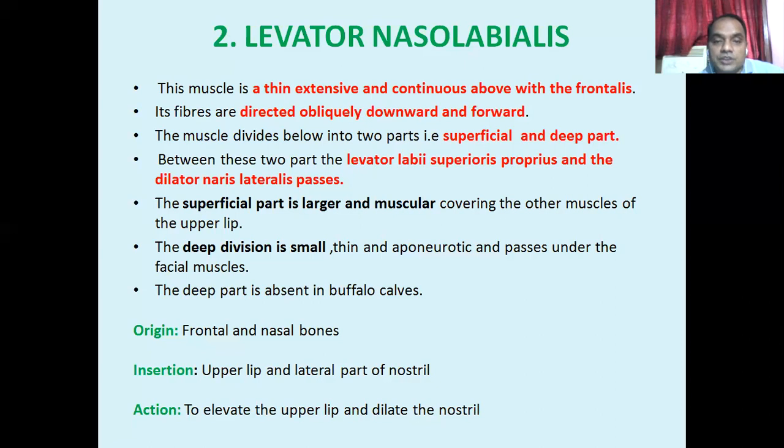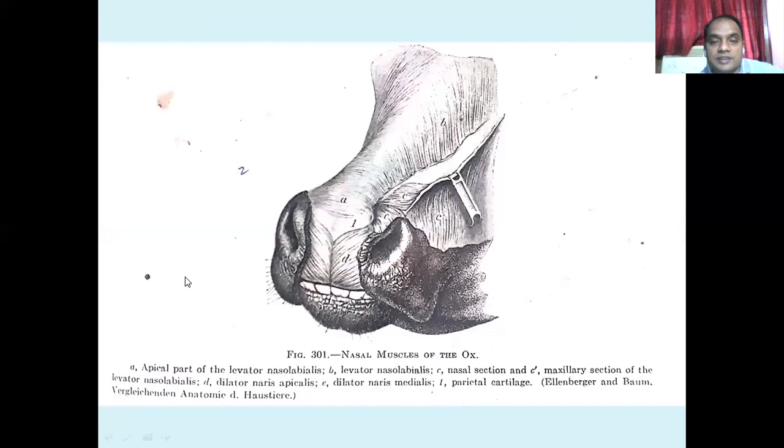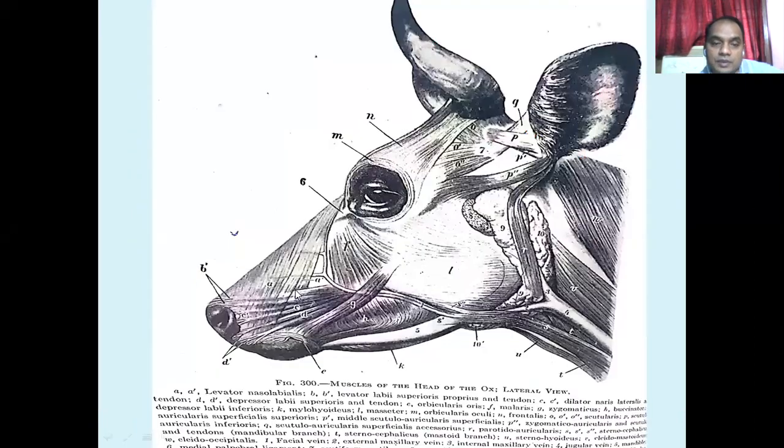So between these two, the levator labii superioris proprius and the dilator naris lateralis. You see this one, this muscle is the levator labii superioris proprius, and here this one is the dilator naris lateralis. These two muscles pass in between the superficial and the deep division of the levator nasolabialis.